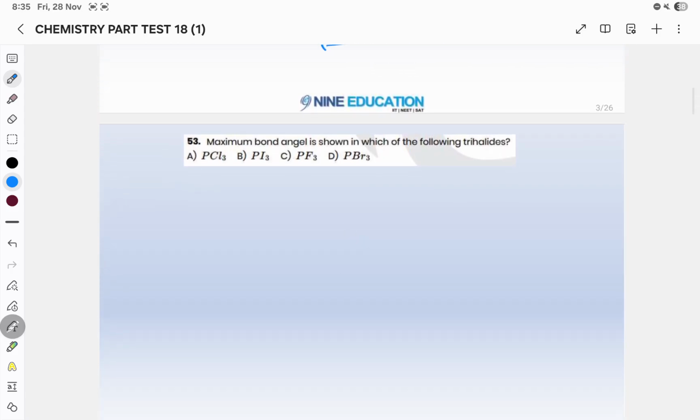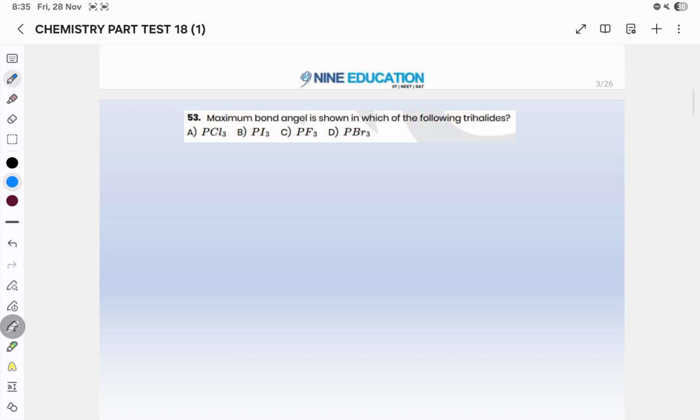Question number 53, you have to tell about the bond angle. To compare bond angle, we have to follow one sequence, that is first we have to find the steric number, then we will go to hybridization, then percentage S character. Then after percentage S character, we will see the number of lone pair. Steric number 4, 4, 4, 4.